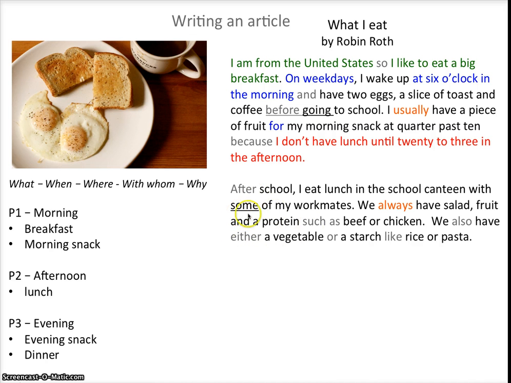Here, I use "some" to talk about the number of workmates that I eat with. I don't know how many workmates I might eat with on a certain day. Sometimes I eat with 3. On other days, I eat with 5. So "some" is a good word that we can use to identify a number that we don't know.